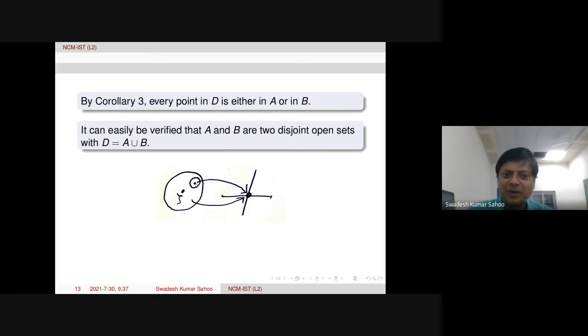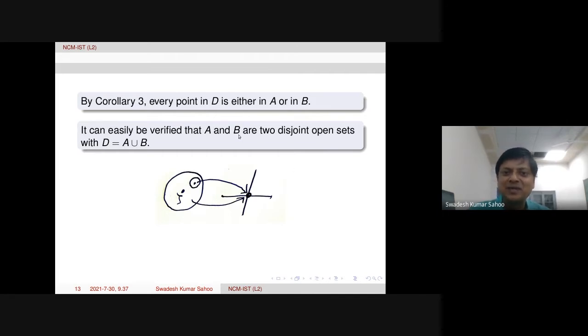Suppose we take one point arbitrarily in A, then we can find a neighborhood around that point, so that the neighborhood is actually inside the bigger neighborhood. So therefore that is also in A. So we are finding one neighborhood around that point which is in A. Therefore A is open. Simple. Because those points are also coming to 0 by the definition of A. So therefore A is open.